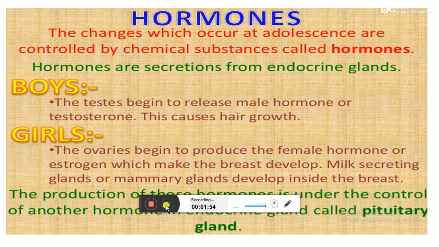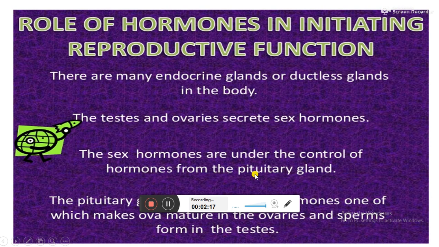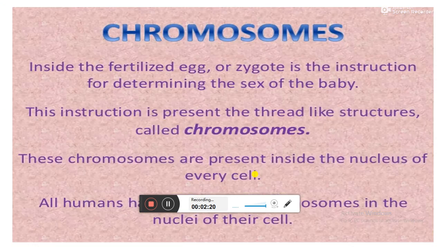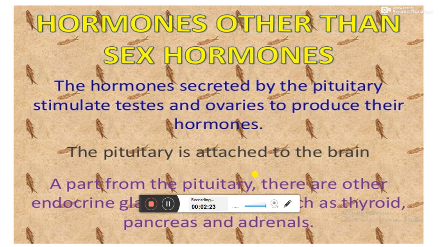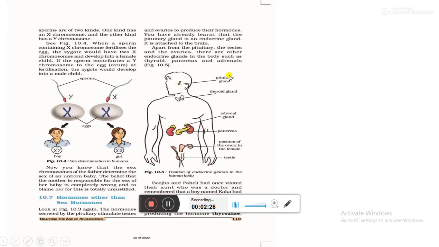The endocrine glands are the pituitary gland, thyroid gland, adrenal gland, pancreas, and the ovary in females and the testis in males.